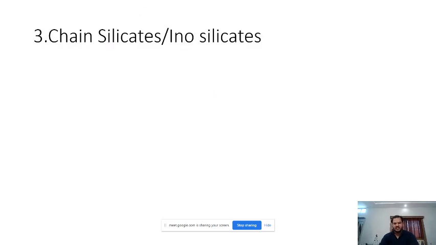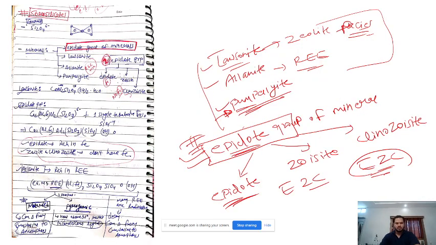So now I think we are done with sorosilicate. In sorosilicate, what do you have to remember? The epidote group of minerals. Remember all three names: epidote, zoisite and clinozoisite. These are important metamorphic minerals. Allanite you can remember because it was in the news last year, mainly because of rare earth elements. Just remember this much.